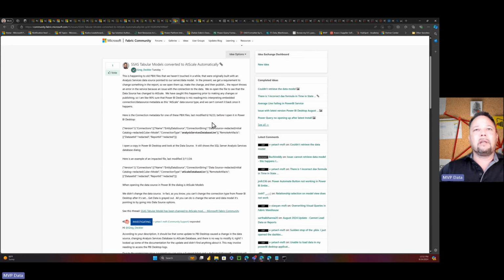So maybe there was a 1 to 2 month issue where the file was being tagged, but it wasn't being automatically converted to AtScale until they fixed some other bug or some other feature that came out. I don't know. The timelines don't mesh up with this stuff at all, in my opinion.